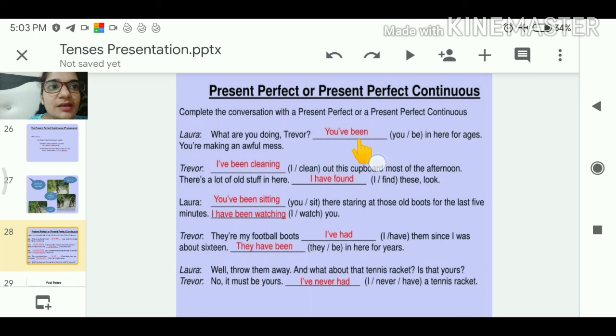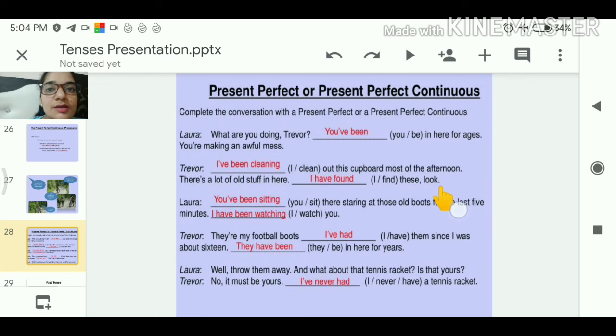You have been here for ages. Here beta, form of be is there. The third form of be was been, that we are using here. Next, I have been cleaning out this cupboard most of the afternoon. There is a lot of old stuff in here. I have found these.